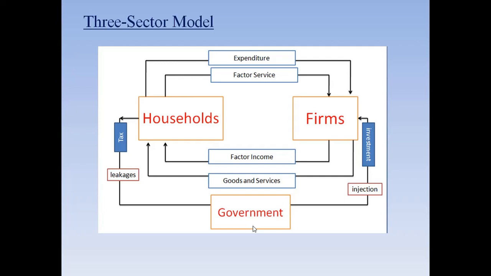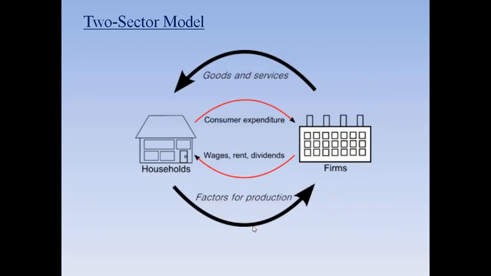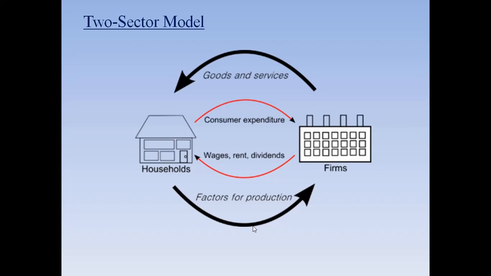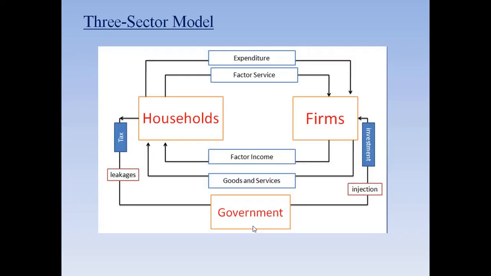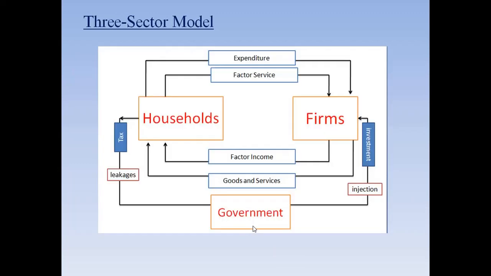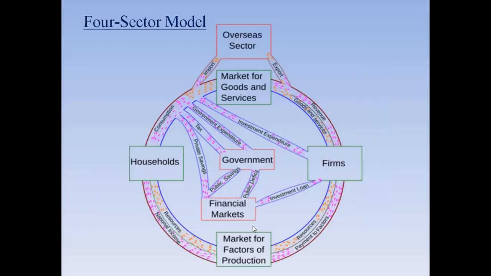And as per J.M. Keynes, the two sector model and three sector model are known as the closed economy. Remember, closed economy, because there is no intervention of a foreign entity here. In the two sector model as well as the three sector model, you can see very clearly that there is no intervention of a foreign entity, right? So this is known as the closed economy, the two sector model as well as the three sector model. But now let us go to the four sector model.